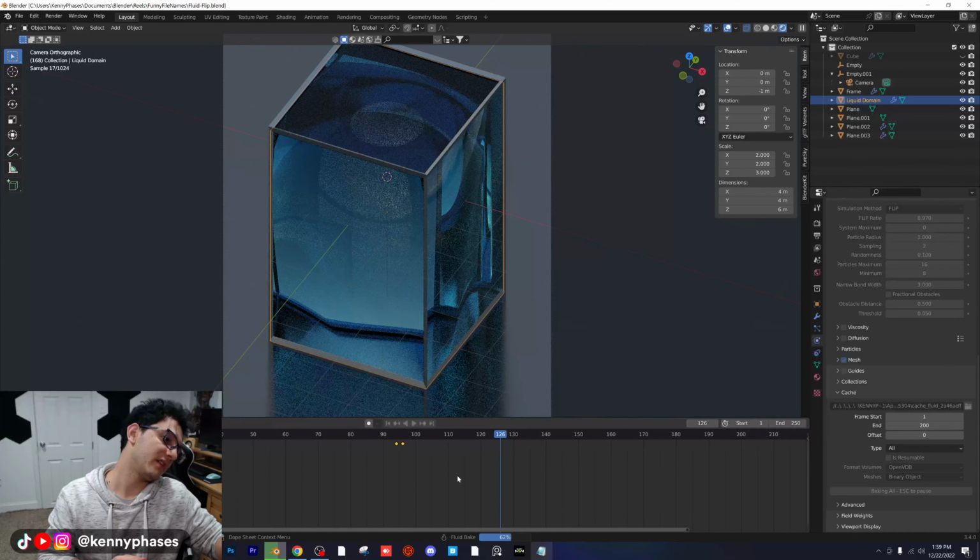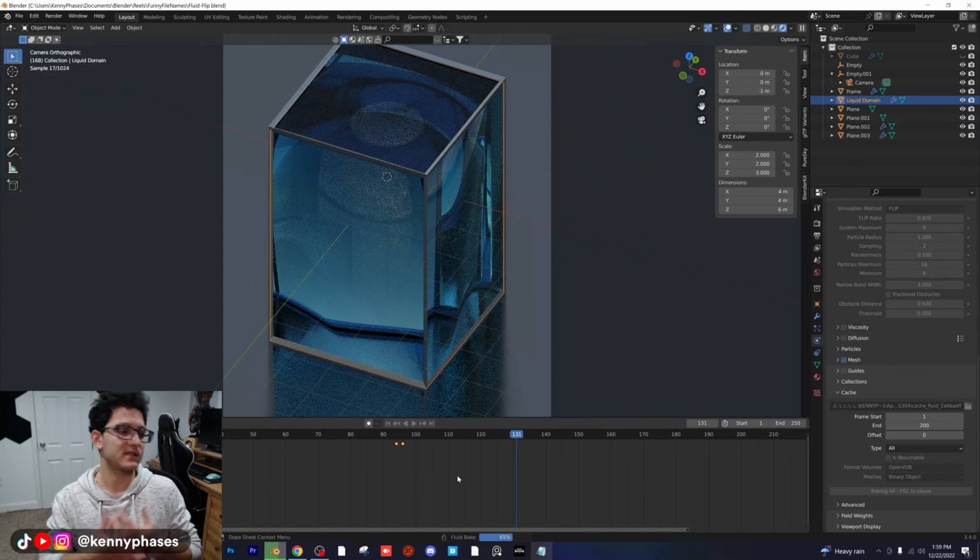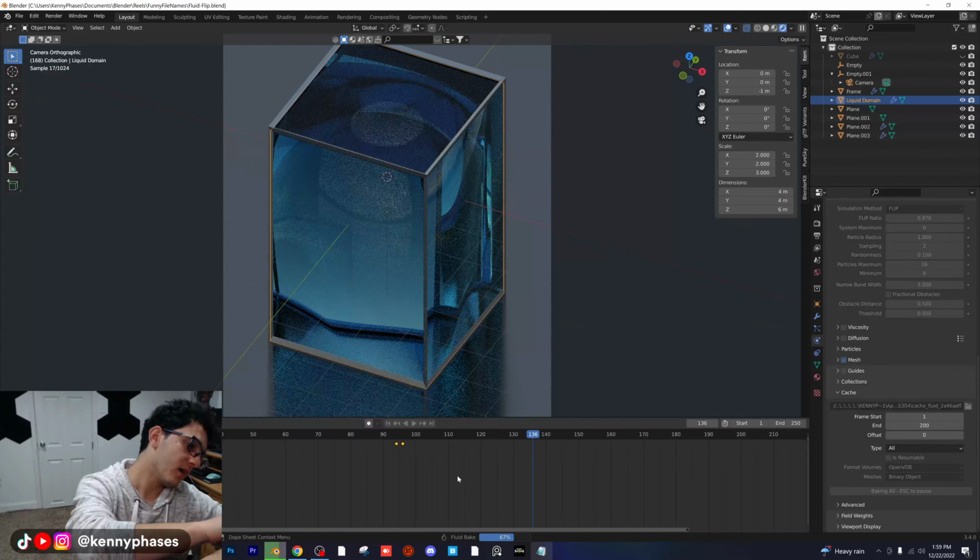Shift D, Alt D to duplicate. Yeah, you can use either one. I think Shift D actually duplicates the whole object, and then Alt D is more of a clone, if I remember correctly. What else we got here?